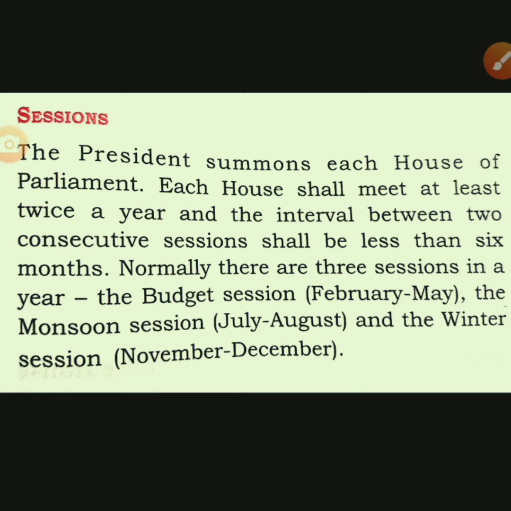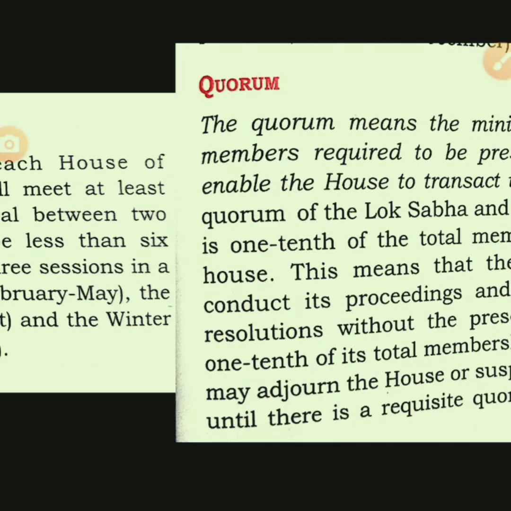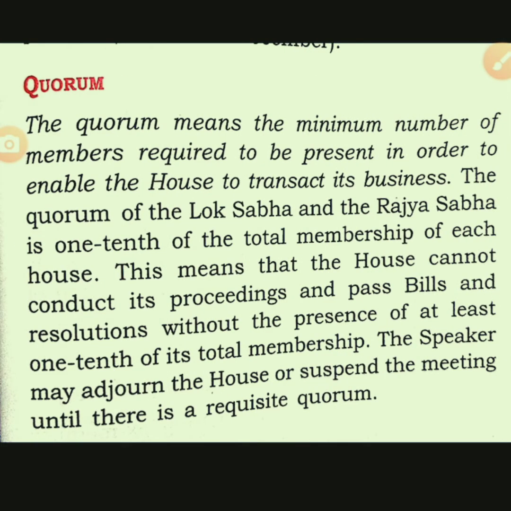So once again, I would like to tell that the maximum gap between the sessions will be 6 months. In case that gap exceeds more than 6 months, then we have to take the permission from the president, especially to extend the time period. Because even in an emergency, it is scheduled in the Indian Constitution that elections must be held within 6 months, and if it is not possible, then the election commission has to go to the president for a special permission to extend the time period. So the next topic we are going to discuss, that is quorum.